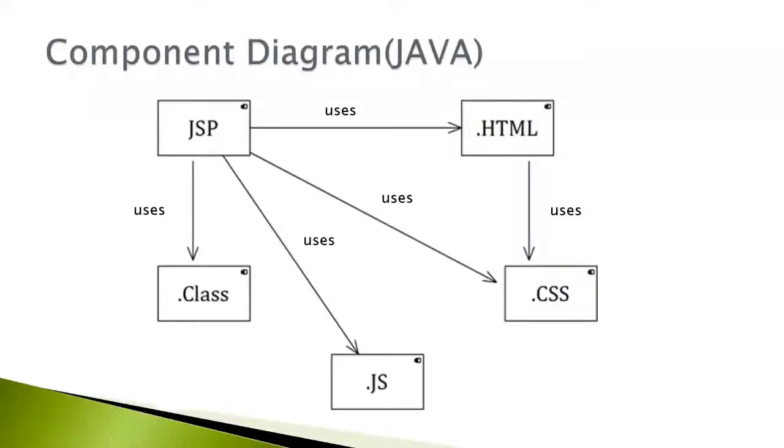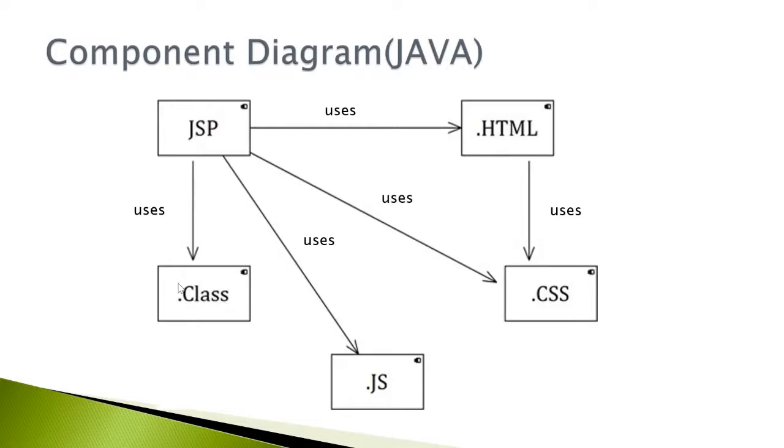Now let us discuss the component diagram drawn for a Java application. If you are going to develop the project or software using Java, then these will be the components you have to consider for the component diagram. As I represented here, JSP. Because JSP is used for development purposes, the JSP component uses the class component, that is a .class file.